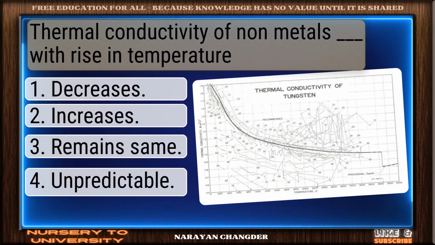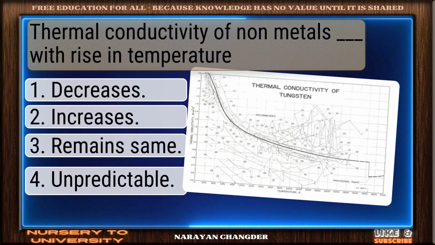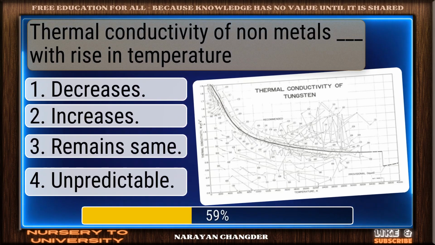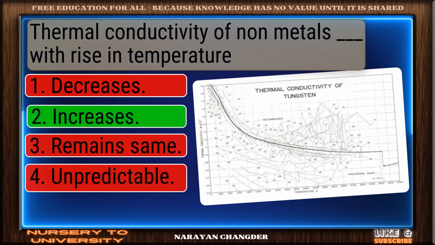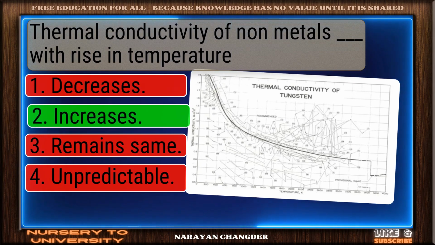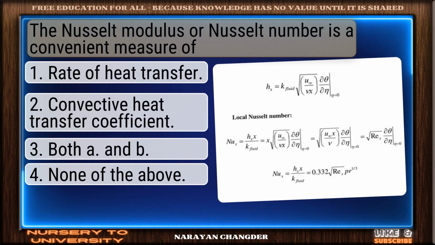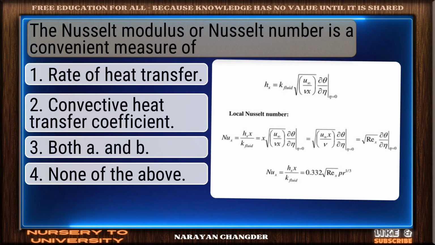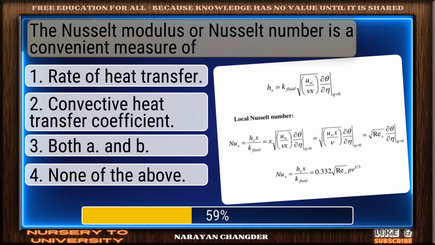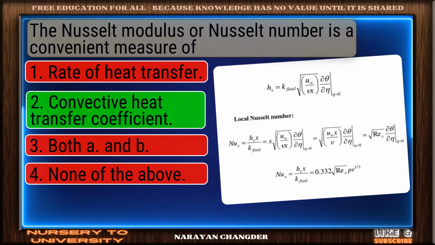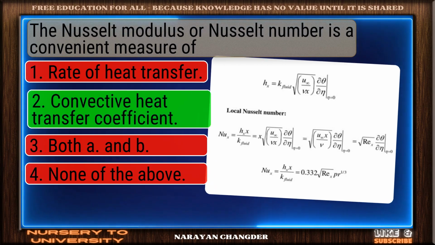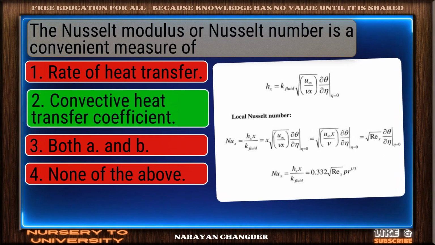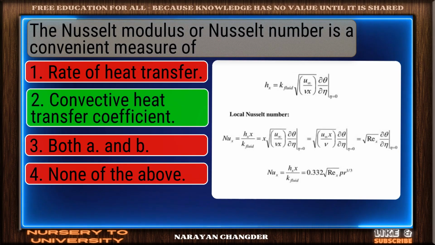Thermal conductivity of nonmetals dash with rise in temperature. Good job. Your answer increases works well here. The Nusselt modulus, or Nusselt number, is a convenient measure of. Excellent. Convective heat transfer coefficient is a brilliant choice.